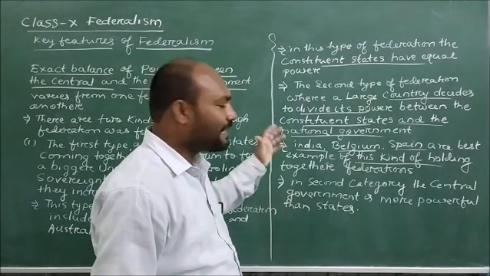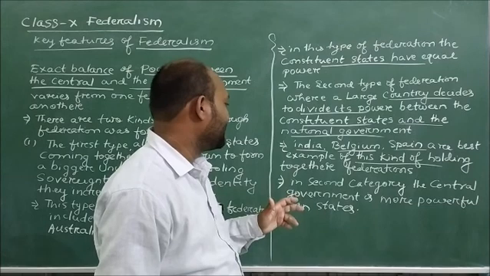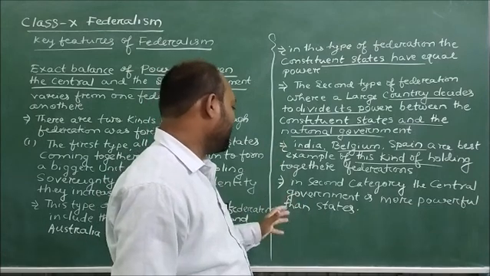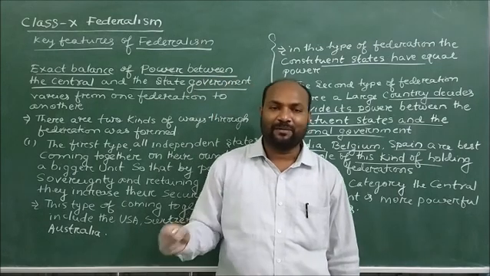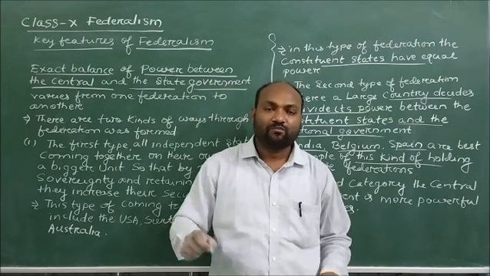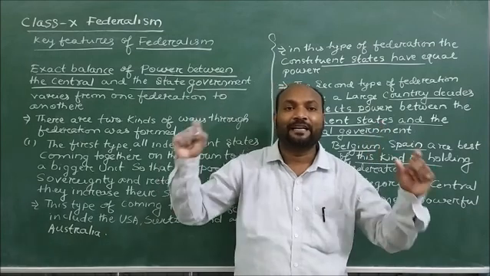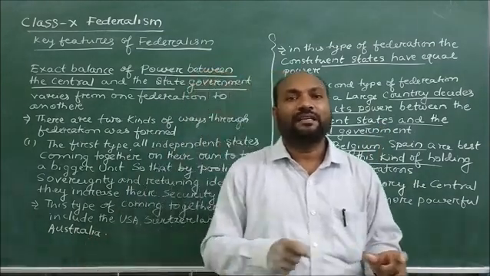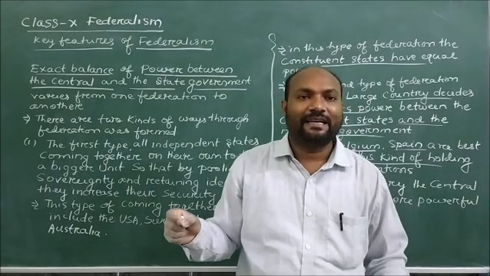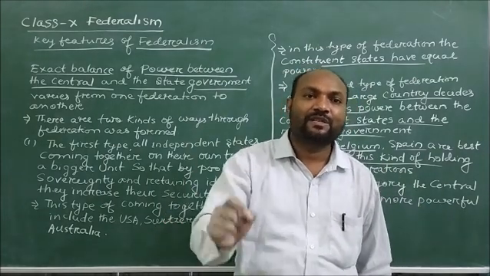And in the second type of federations, dear children, we see the central government is more powerful than the state government. But here we see federal structures, and in federal structures, what is the main criterion? There is a distribution of power.